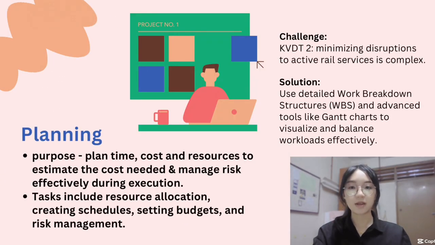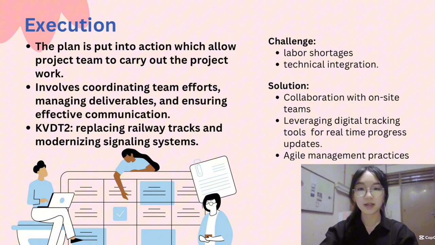Next is the planning phase, where we plan the project timeline, costs, and resources to estimate the cost needed and manage risk effectively during execution. For the KVDT2 project, minimizing disruption to active rail service was a significant complexity. The solution is to use a detailed work breakdown structure, WBS, and advanced tools like Gantt charts to ensure effective visualization and workload management. The third phase is execution.